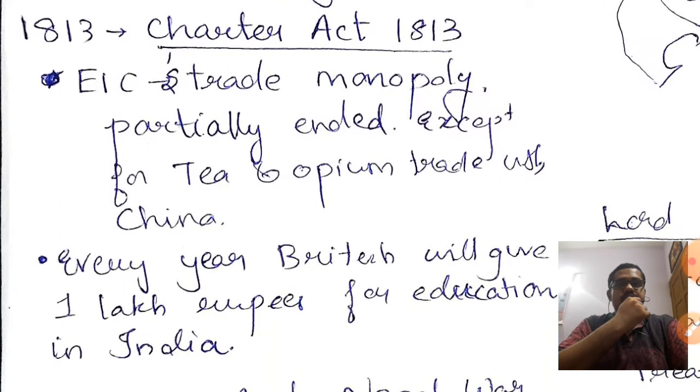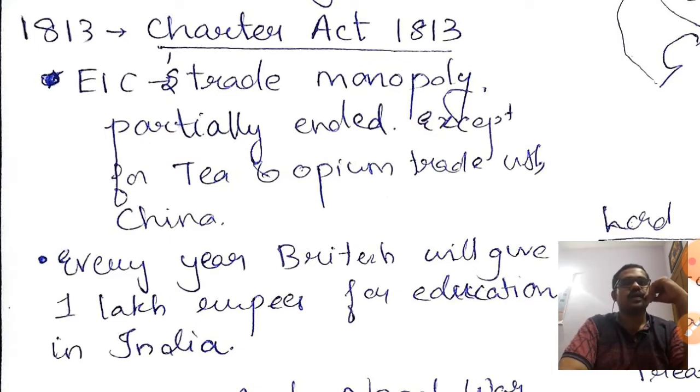Now, from 1813 onwards, Charter Acts are coming. Okay, Charter Acts. 1813, one act. After 20 years, in 1833, one act. Again 20 years, 53, one act. So Charter Acts are coming from now onwards. They are just certain acts to control India by the British, we can say.